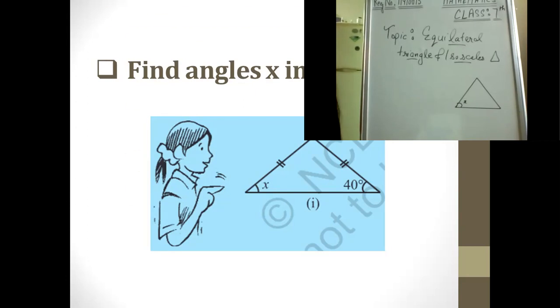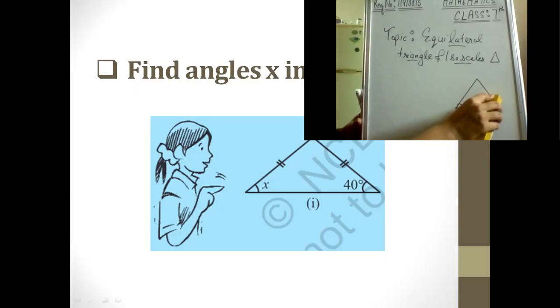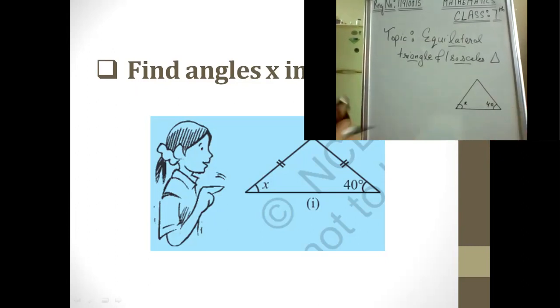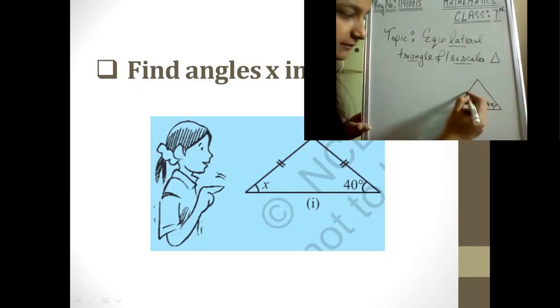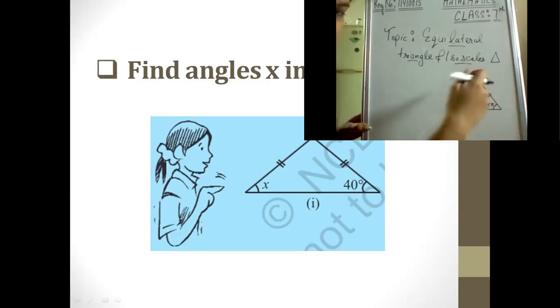Now I have drawn an angle here. Then they have given us another angle that is 40 degrees. Let me increase the size. Yes, this is the 40 degree angle. Now they have shown us that this side is equal to this side. Let me give the names also. They haven't, but it would be easy for us to solve. Now this side is equal to this.